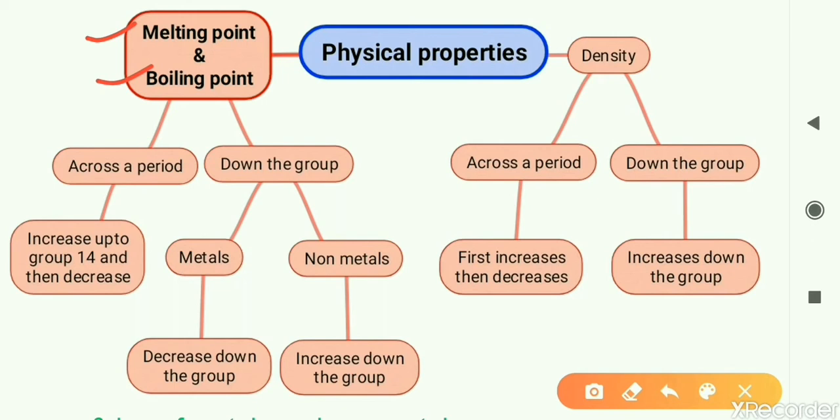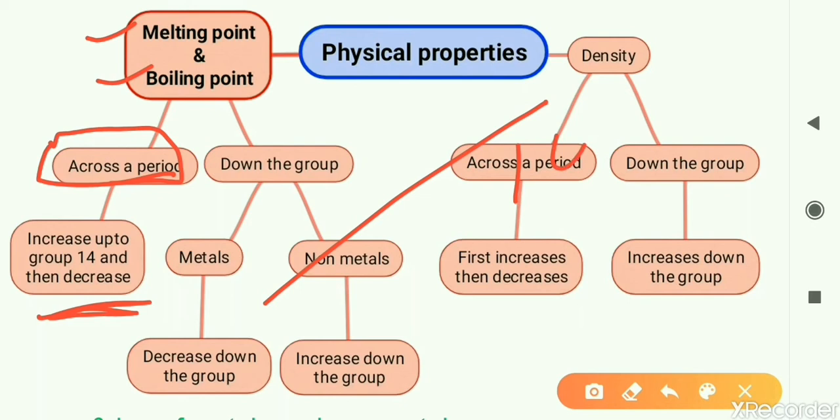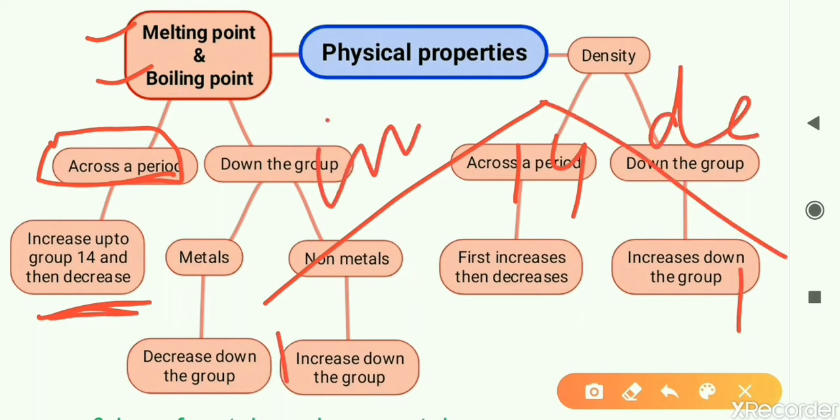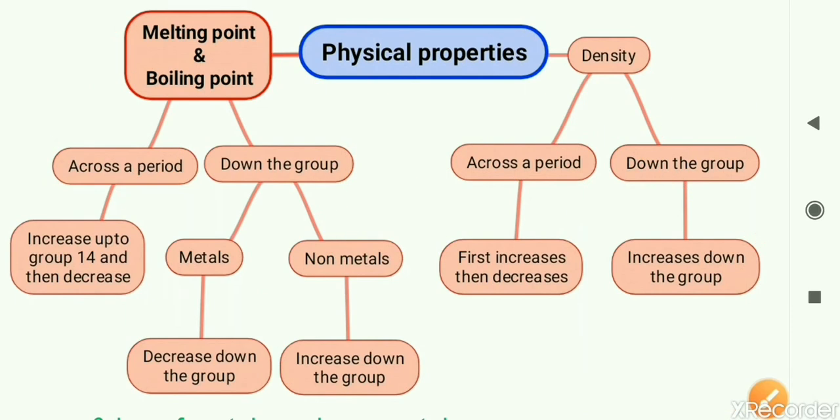With regard to the melting and boiling point across the period, there is a trend observed, that is, it increases up to group 14 and then decreases. As you go up to group 14, the melting point is increasing, but afterwards it decreases as you move right towards group 18. So across the period, melting point and boiling point increase and then decrease.